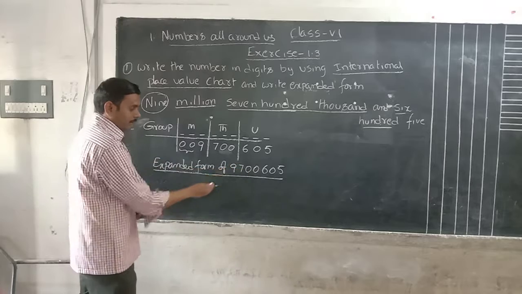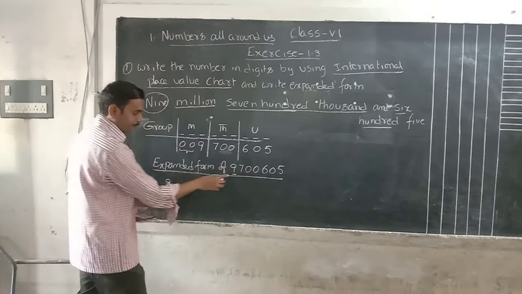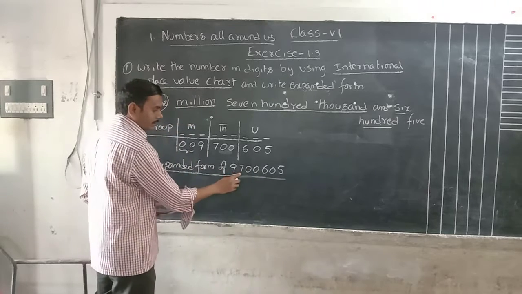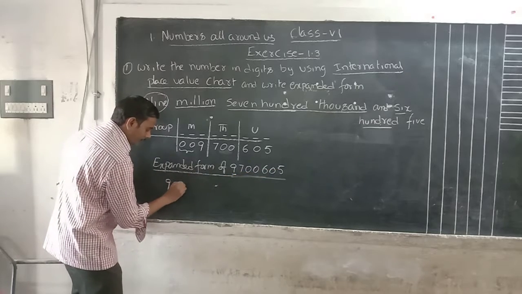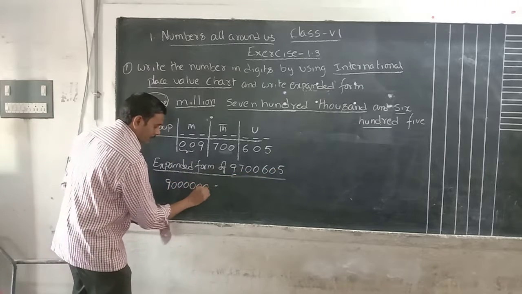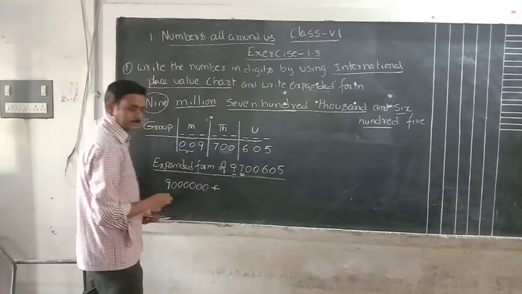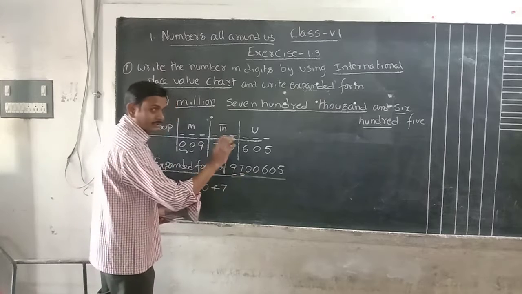In this number, the first digit is 9. Beside 9, how many digits are there? 1 2 3 4 5 6. 6 zeros. Later, the second digit is 7. Beside 7, how many digits are there?